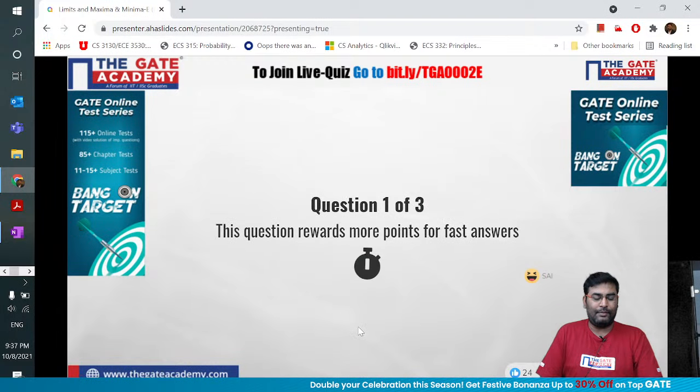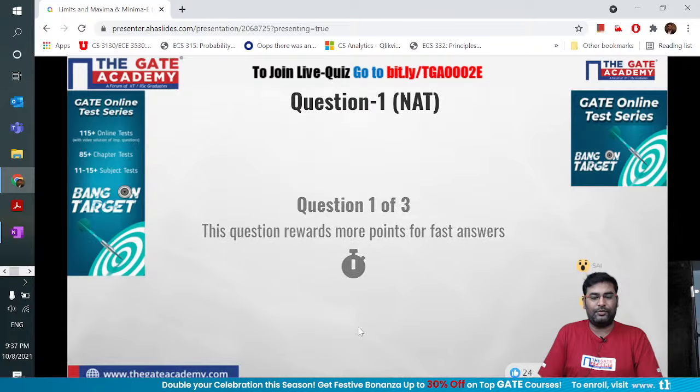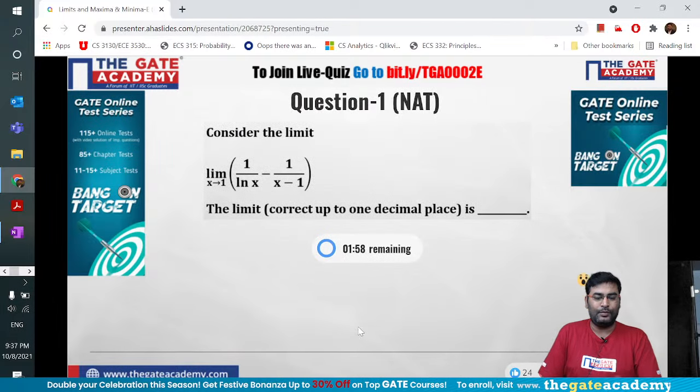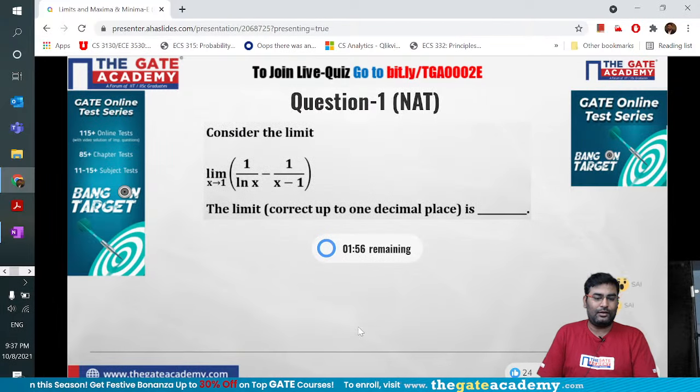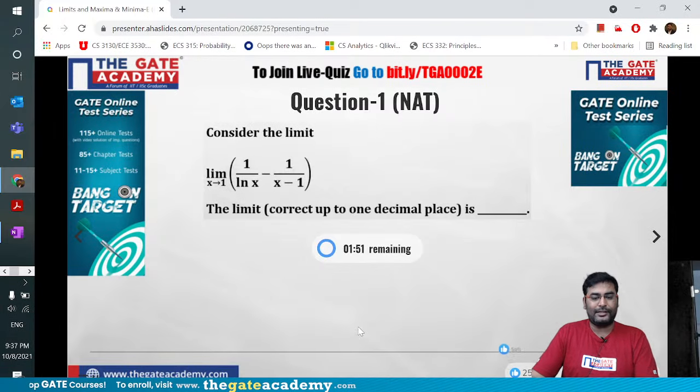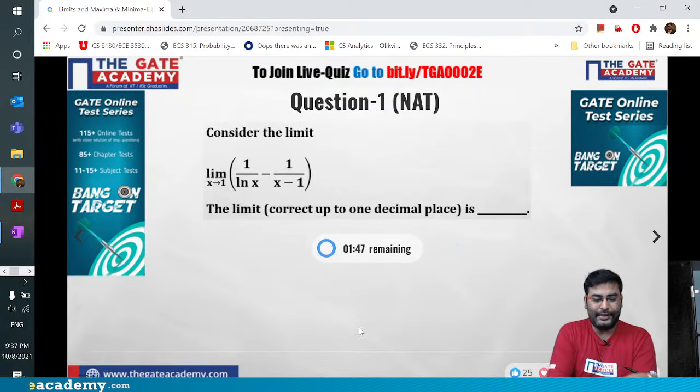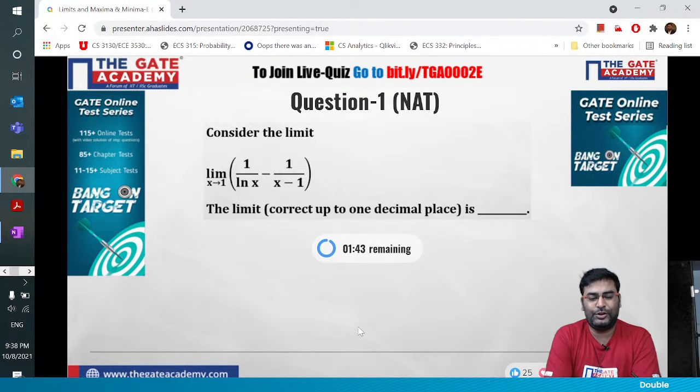So I'm starting the quiz. The first question is going to come on the screen in 1 second. You are looking at a limit question: limit x tends to 1 of 1 upon ln x minus 1 upon x minus 1. You are getting 2 minutes for this question. I'll also give a hint on this question. It is of the form infinity minus infinity.